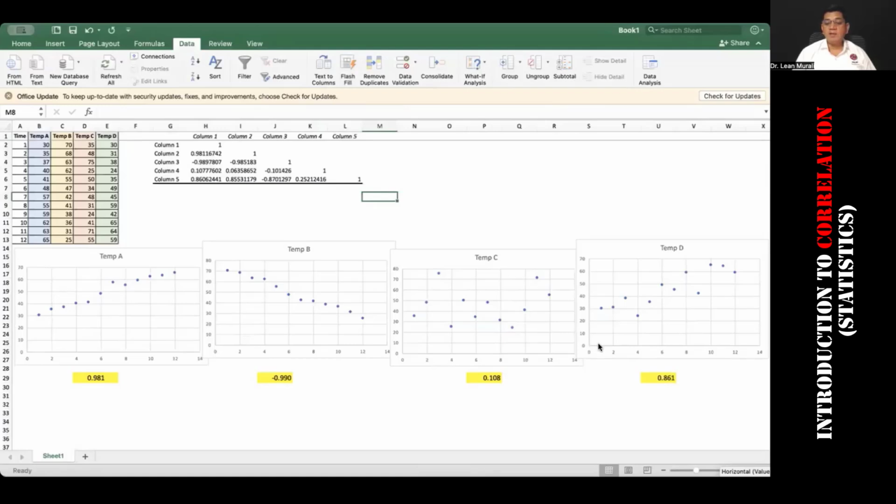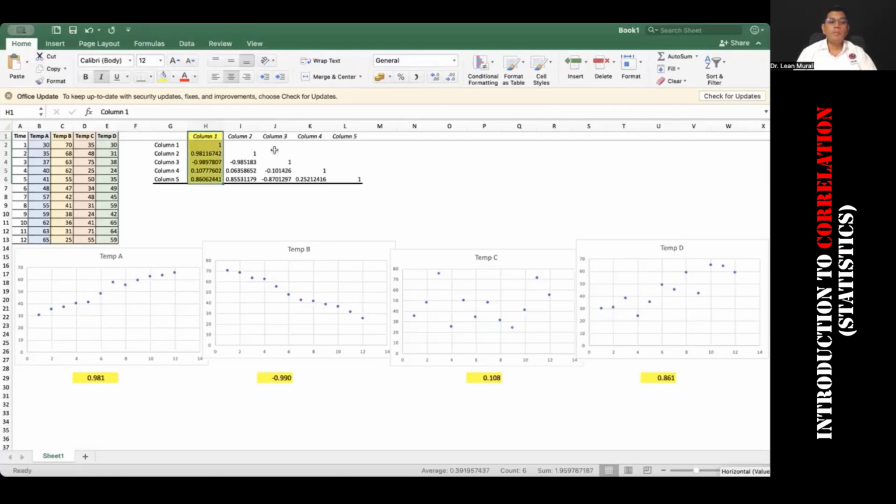And what I see here is something interesting. Just hold on. Okay. If you see here, this column 1, I will highlight column 1 for you. And I will make column 1 as 3 decimal places.